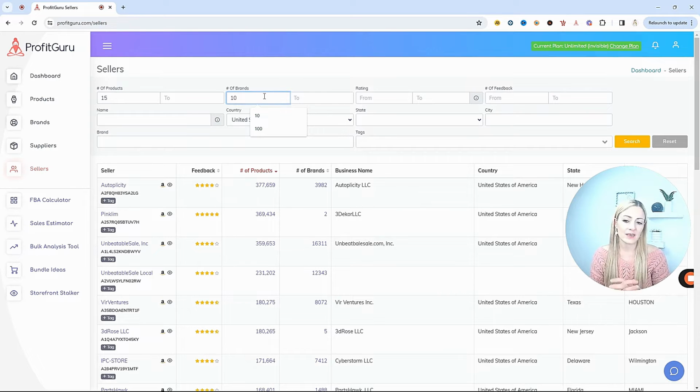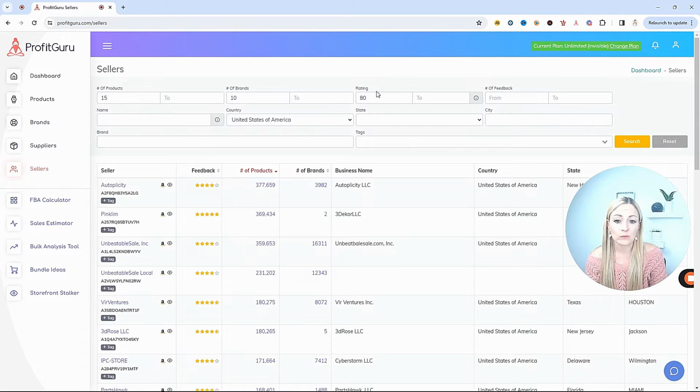It doesn't have to be that much, but keep in mind, the more brands that they are selling, that is a very good indicator that they are doing arbitrage. Because arbitrage sellers are just chasing listings. So they're not just picking up one brand and just selling all of that brand. It's not a wholesale account. They're just jumping on whatever they can find that is profitable in that moment. So they're going to have a ton of different brands under their belt.